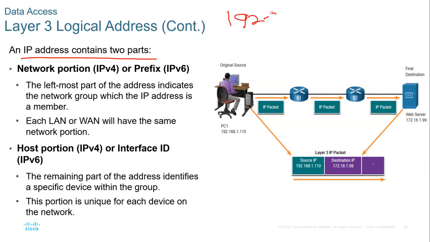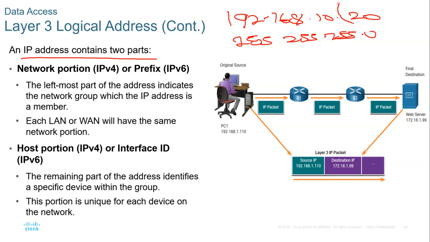If it's 192.168.10.20, there must be a network, and to tell, we need a subnet mask, for example 255.255, then maybe .0. Now here where we have a 0, this is the network portion, and then this other one is the host portion.